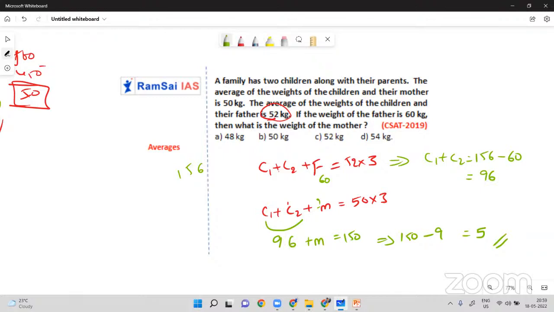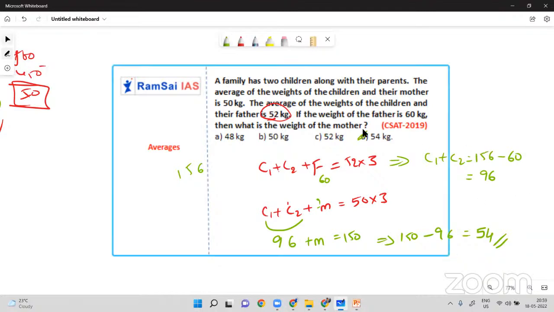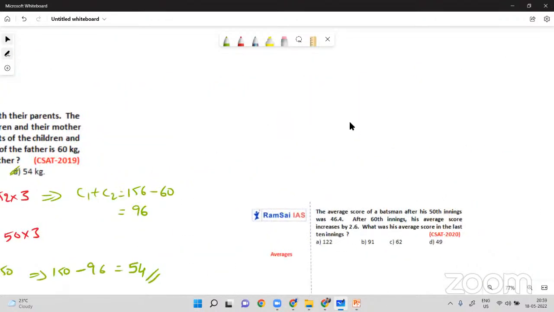96. 150 minus 96 will be 54. It should end with 4. So 54. Can you find 54 in the options? Yes, option D is the answer. Right? So another question we will see.